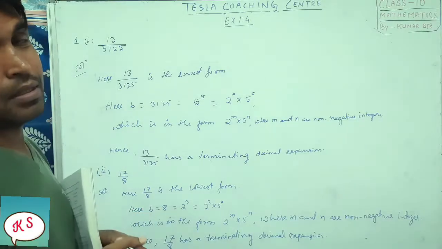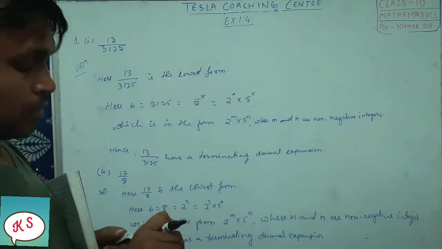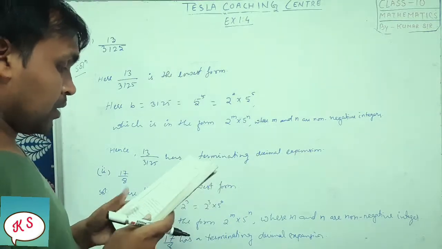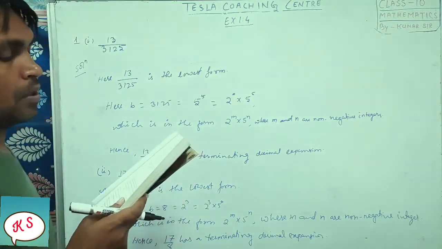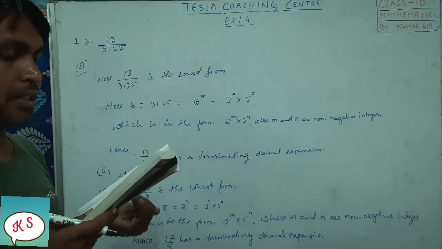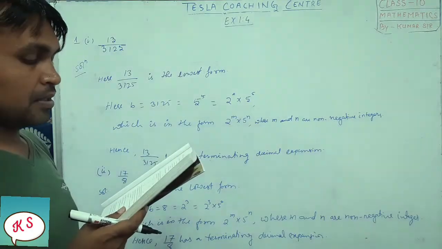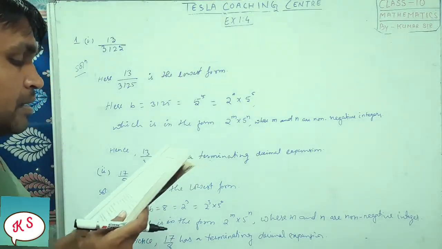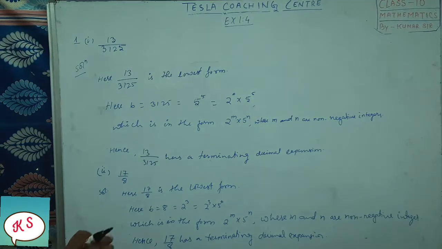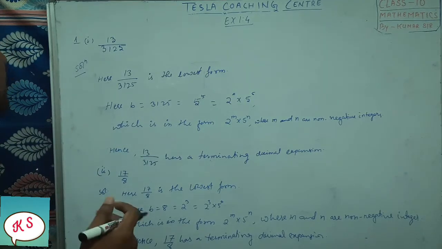Of chapter 1, that is 1.4, and we are going to do question number 1. It's very easy. Let me read out the question. Without actually performing the long division, state whether the following rational numbers will have terminating decimal expansions or non-terminating repeating decimal expansions. That means we should not divide it.